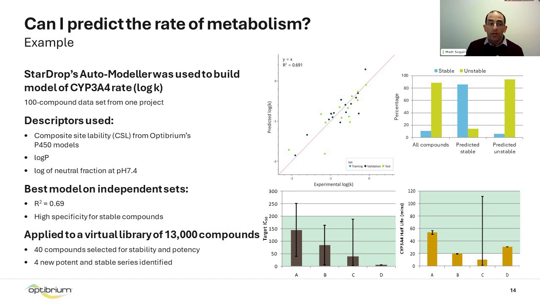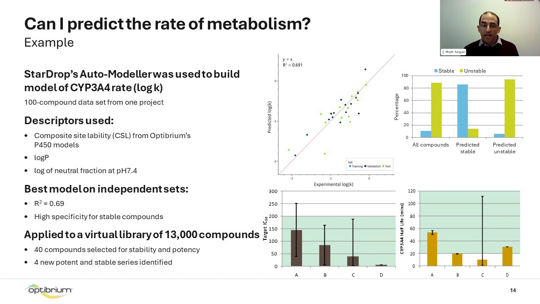This was an example where we used the auto modeler in our StarDrop software to build a model of the rate of metabolism by CYP3A4. This was expressed as a log of the rate constant. The model was built based on a 100 compound data set from a project. The descriptors we used were indeed that composite site lability that captures that efficiency of metabolism, but also two factors that are very important for determining the binding affinity, the log P, and the polarity of the compound. In this case, we're looking at the log of the neutral fraction at physiological pH.